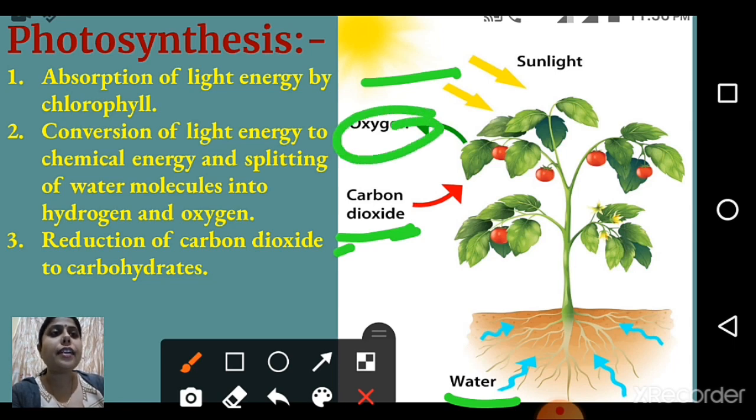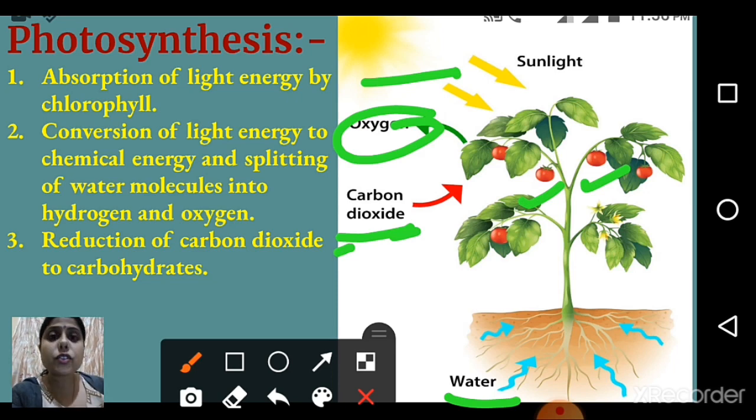Carbohydrate means fruit. You can see on this plant there are fruits also. We get these fruits by the process of photosynthesis, because plants can store their food and make their food through this process.